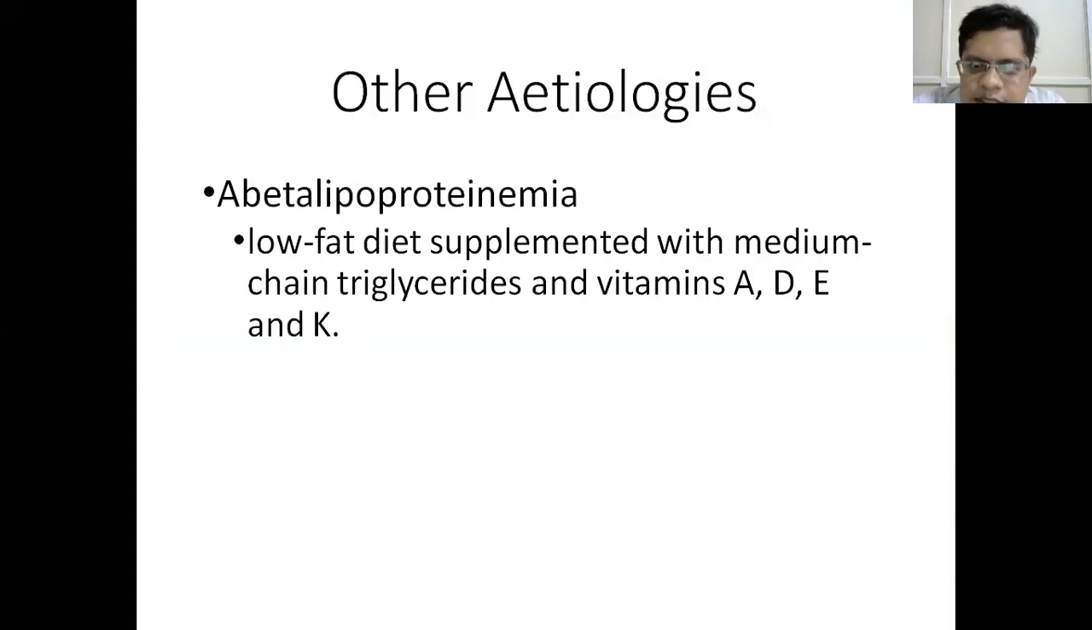So how do you treat abetalipoproteinemia? Because it is a genetic disease, there is no B100. You supplement the patient with a low fat diet, medium chain triglycerides, and ADEK, because ADEK are fat soluble vitamins. If fat is not being absorbed, you have to supplement the ADEK separately. So you provide the low fat diet with medium chain triglycerides.